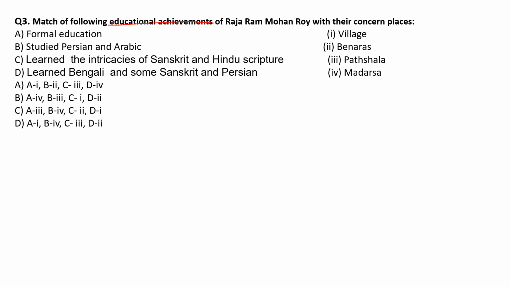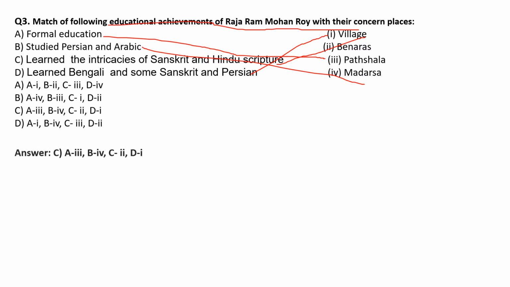Match the following educational achievements of Raja Ram Mohan Roy with their concerned places. Formal education was completed in Pathshala. Studied Persian and Arabic in Madrasa. Learned the intricacies of Sanskrit and Hindu scripture in Banaras. Learned Bengali and some Sanskrit and Persian in village. So the correct option for this question is option C.